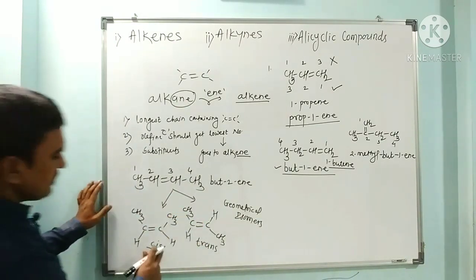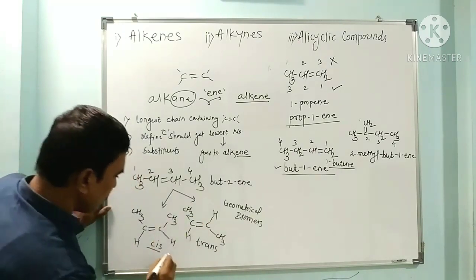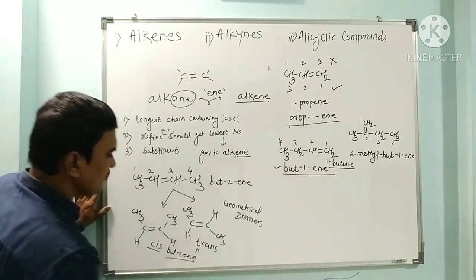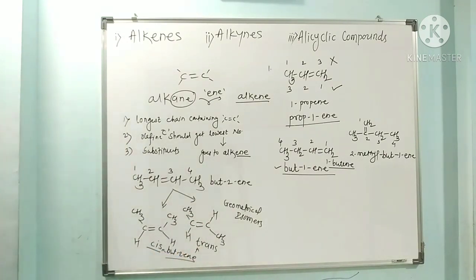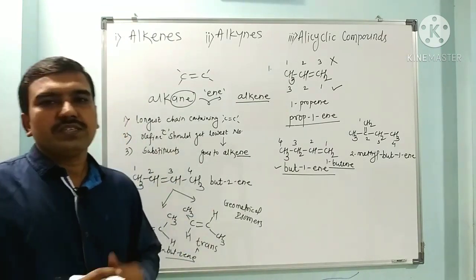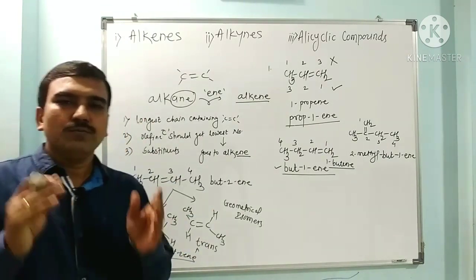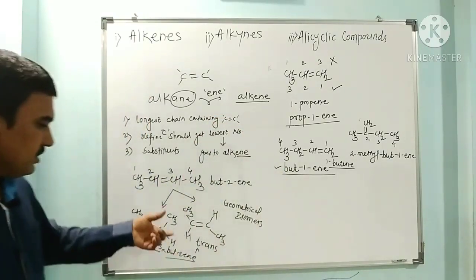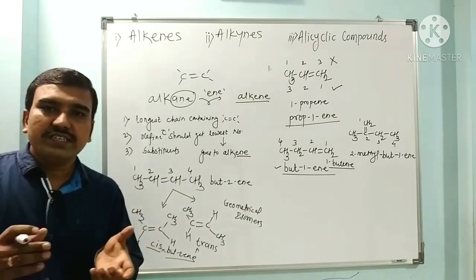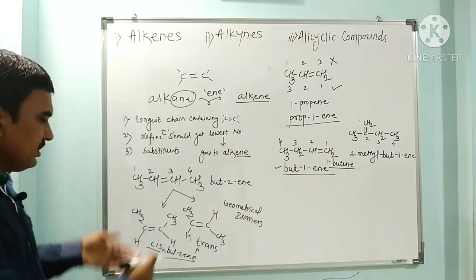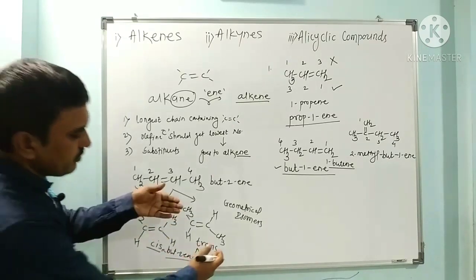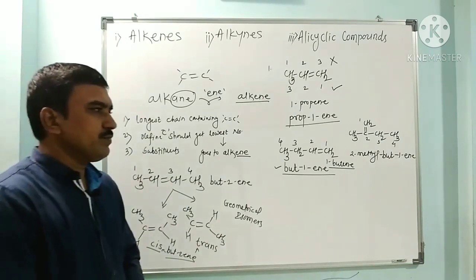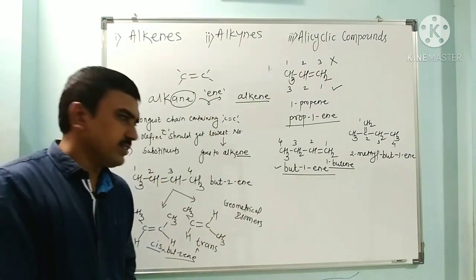So it is named cis-2-butene or cis but-2-ene, and this is trans but-2-ene. In this way, stereoisomers are also named on the basis of the position of groups with respect to the double bond, because these double bonds create a rigid structure in the molecule. So these methyl groups lie on the same side, or may lie on opposite sides of the double bond. Now I have to show further examples of alkenes.